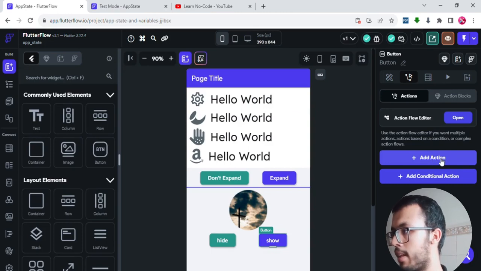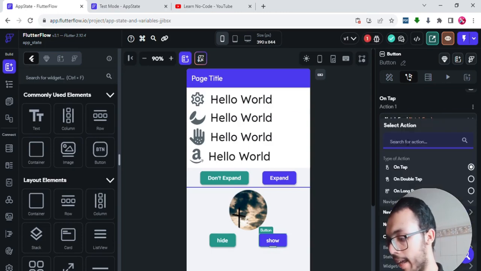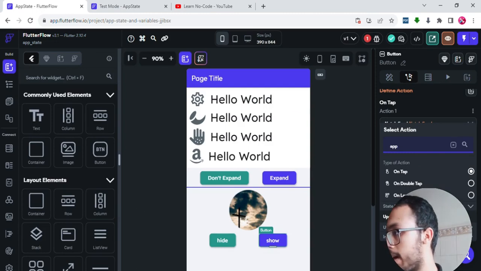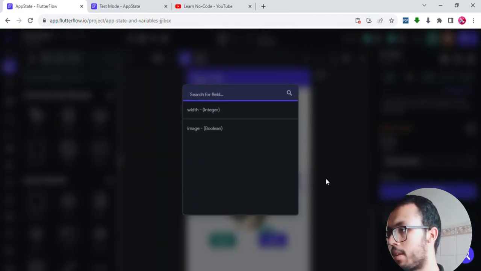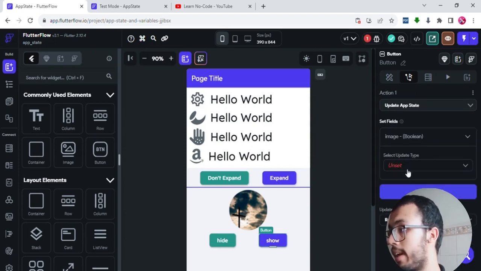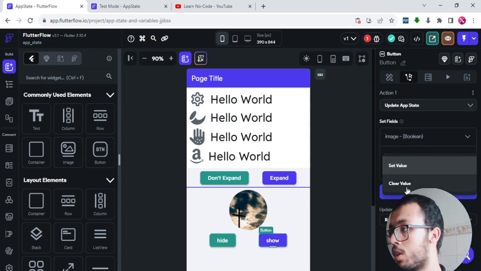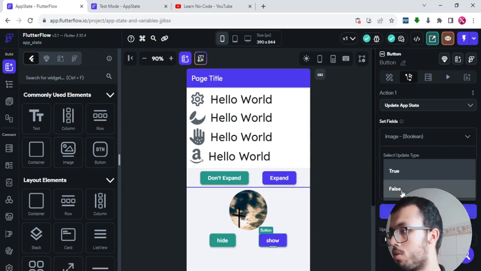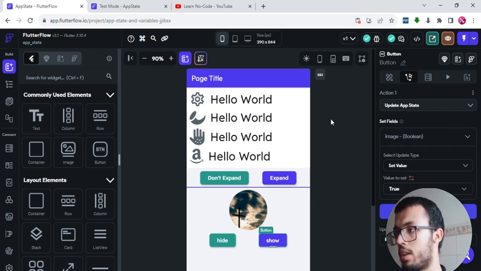So I will add an action, and again I will add update app state, and they will ask you for a field. I'm not going to touch this one because we have worked with that. I will choose the image, and they will give you options: clear its value, turn it into a null value, or set a value. We are going to set it to be true. So we will turn that image from false to true, which means you will show it.